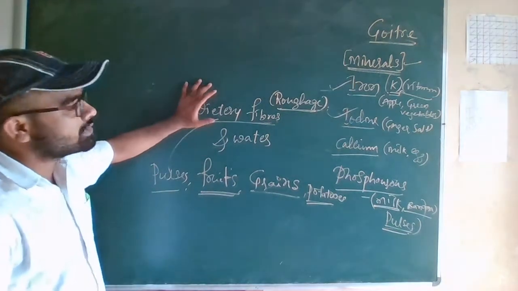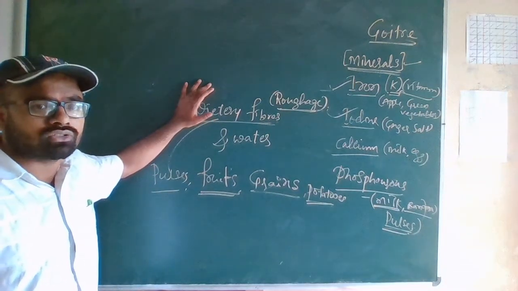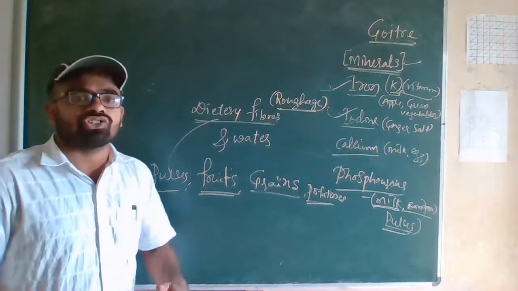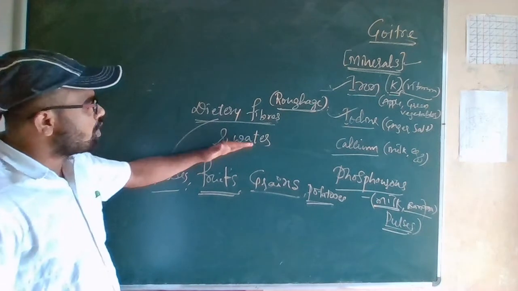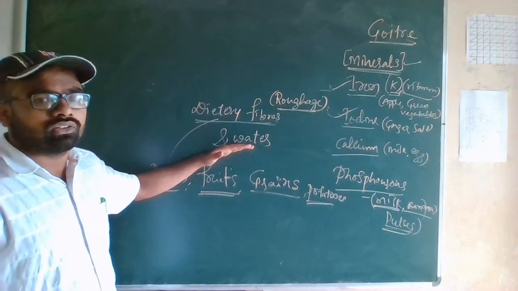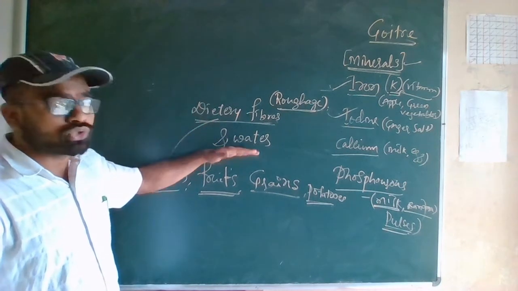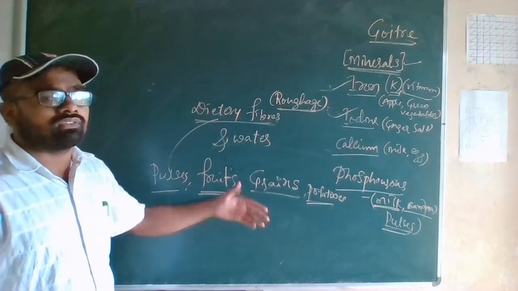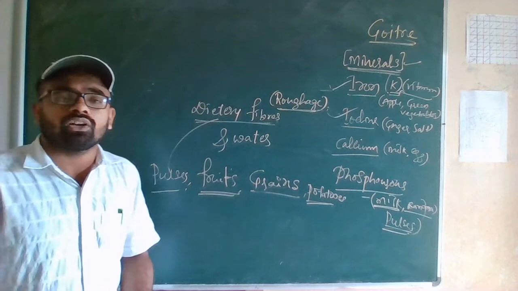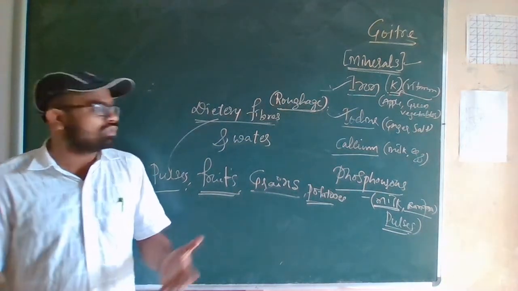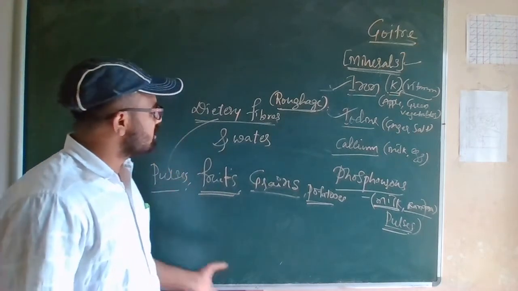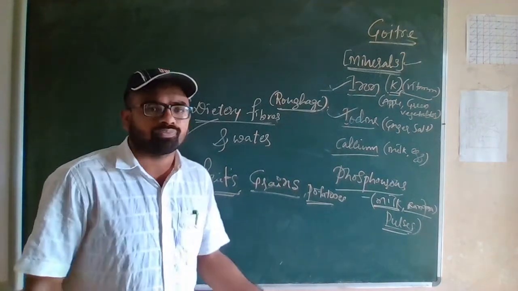Of course, dietary fibers will not give any nutrients or vitamins to our body, but still they help in the digestion process. Water is also an essential item we should consume. We consume water in the form of water itself, liquid drinks and in some fruits. So our body needs water also. Okay, so these are the things we discussed here.